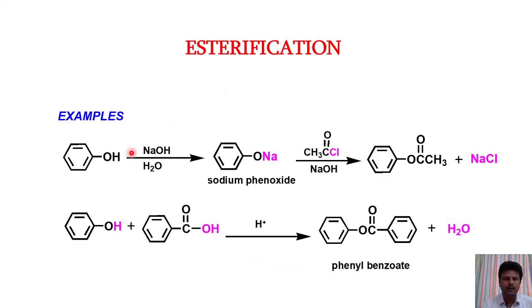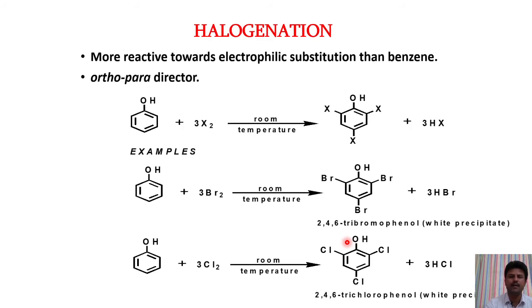Esterification, like the previous case: when phenol reacts with sodium, it forms sodium phenoxide. This sodium phenoxide, when reacted with acyl chloride or acetyl chloride, gives an ester. Here is another example. Phenol reacts with benzoic acid, and we get phenyl benzoate. Ester will be formed.